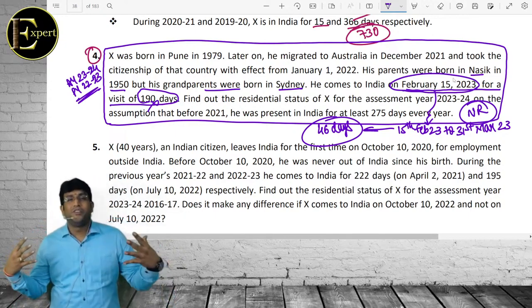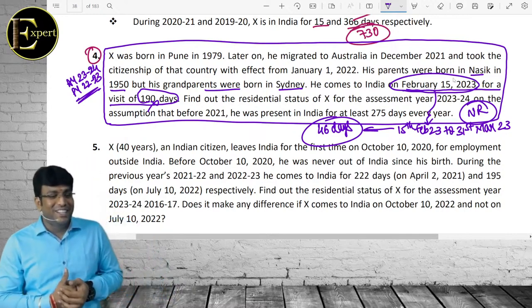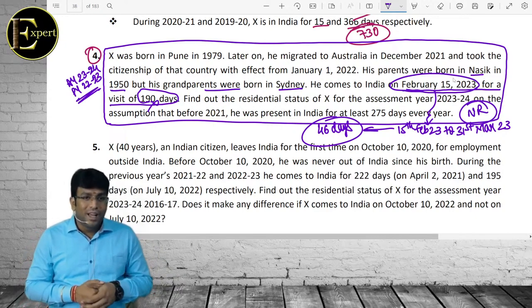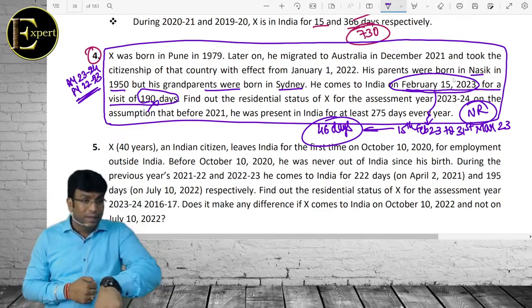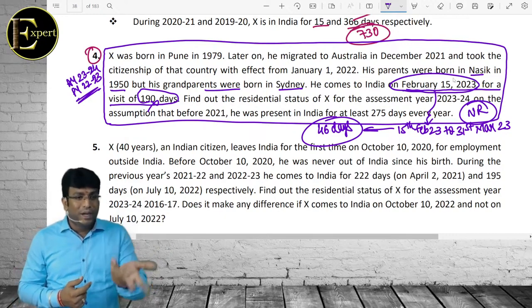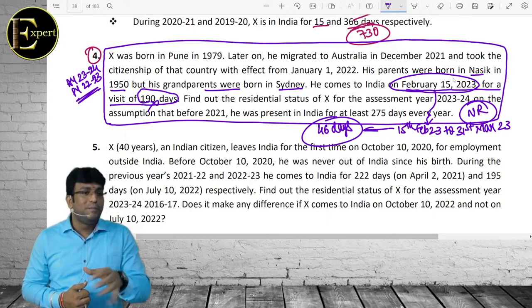अपना दिमाग बोलता है ROR, but he is not ROR. He is NR. I hope you like the question, and I strongly believe you understood why I opened my material. This is a regular batch material, not a revision batch. I hope you understood why I opened this material and showed you this question. Only to make you understand that this is how they play in the exam.